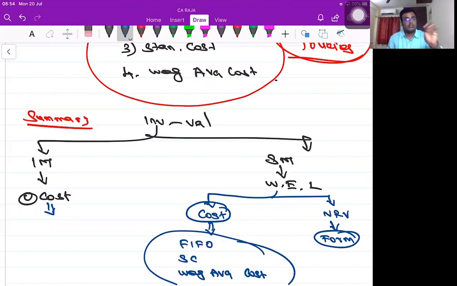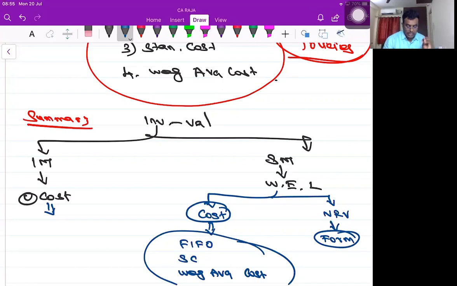Parker pen, same model, same quality. When I purchased in the month of April, the price would have been different. The same pen I'm going and purchasing in the month of October, the price may be same or might be different. Do you agree with me?